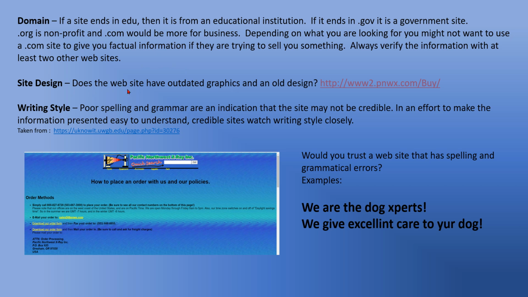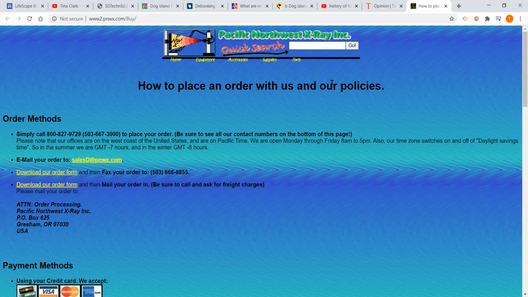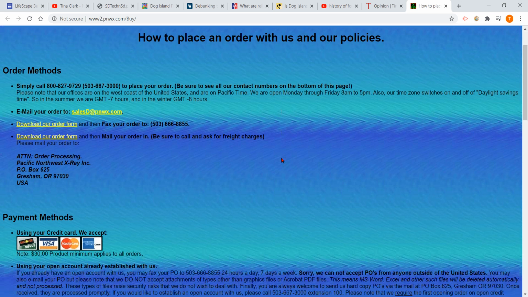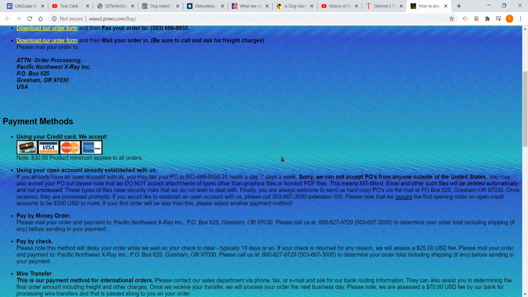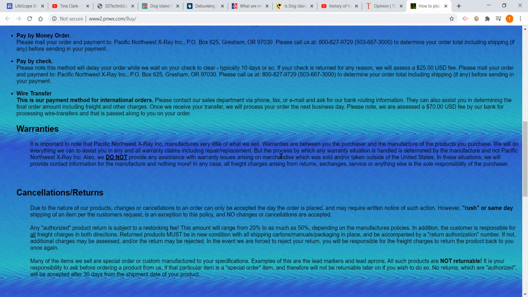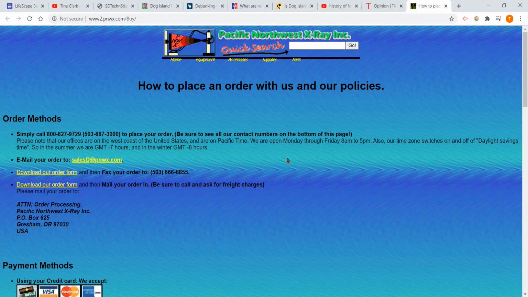Site design. Does the website have outdated graphics with an old design? Here's an example. This might be a great place. This is called Pacific Northwest X-Ray, and it looks like a place that sells X-ray equipment, some sort of equipment. But if you look at the site, and maybe they're a credible place, I don't know, but this website is old, because back in the old days when websites were first being made, basically you would choose a background and then just type in text.